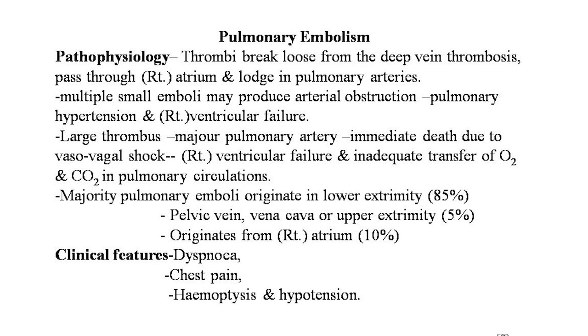A large thrombus in a major pulmonary artery causes immediate death due to vasovagal shock, right ventricular failure and inadequate transfer of O2 and CO2 in the pulmonary circulation. The majority of pulmonary emboli originate in the lower extremity, that is 85%, and in the pelvic vein, vena cava and upper extremity, that is 5%, and from the right atrium, only 10%. Clinical features are dyspnea, chest pain, hemoptysis and sudden hypotension.